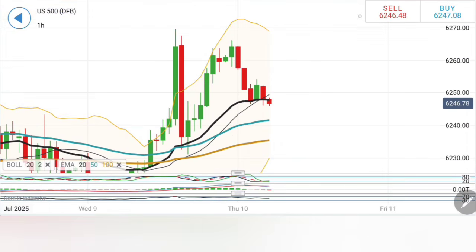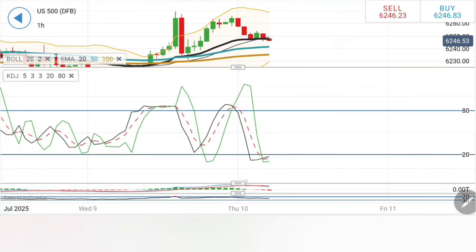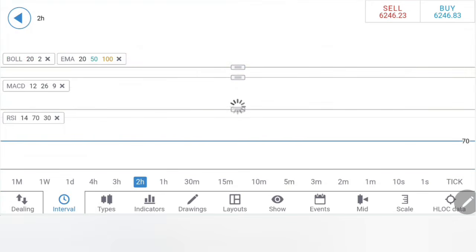What's happening on the hourly charts? After the drop, it is finding support from the 20 period, trying to take a dip. Once it trades below 6244, 6235 and 6230 zone, more bearishness should follow. The moving average is right now bullish while the stochastic is oversold, but look at the MACD crossing over from the top, trading bearish, looking downwards, which is a bearish sign here.